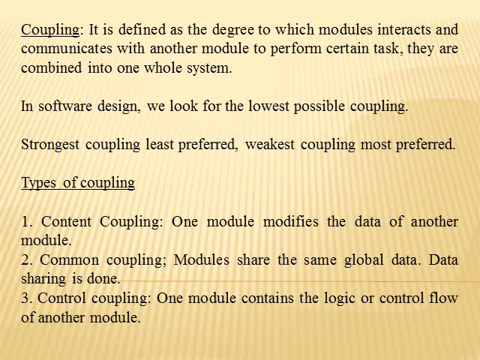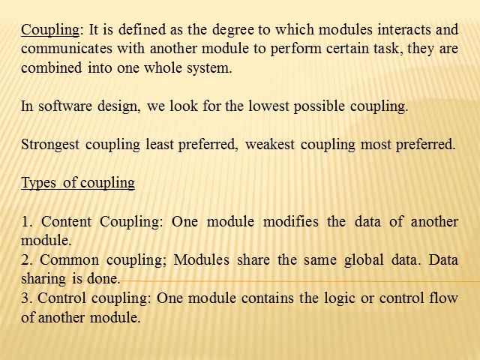The first is content coupling. In content coupling, the whole content, whether control flow or data or anything, is connected. If any one module is affected, the whole thing will be affected. That is content coupling. Common coupling is where the modules share global data structures or global data. The data is shared; that is common coupling.